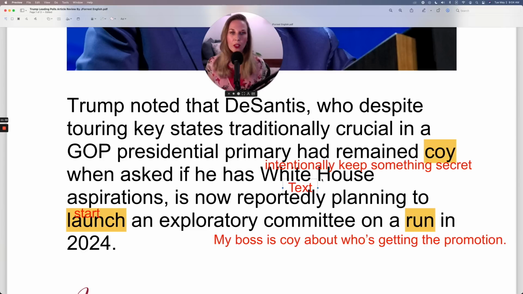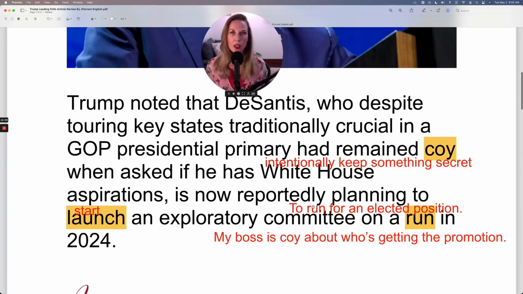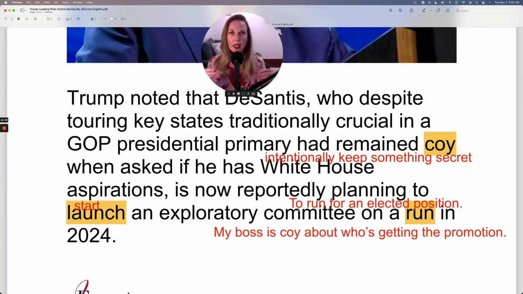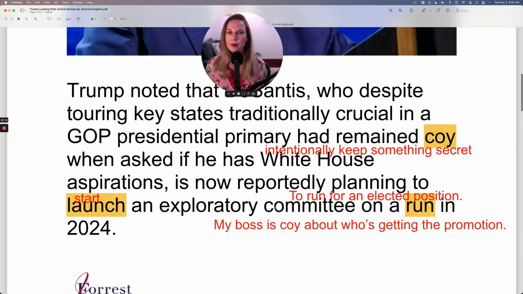That's the verb we use for a political position. It doesn't have to be for president to run for an elected position, whatever that elected position is. You could run for mayor of your small town of only 10,000 people. You could run for city councilor. You could run for president. You could run for school board trustee. So if it's an elected position, you run for that position, which is saying you are officially a candidate in the competition, in the election.